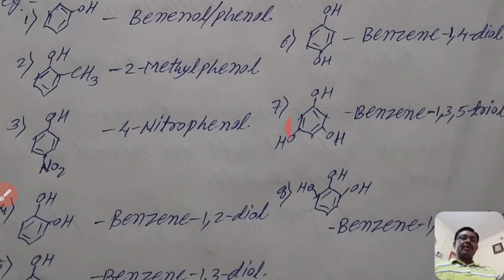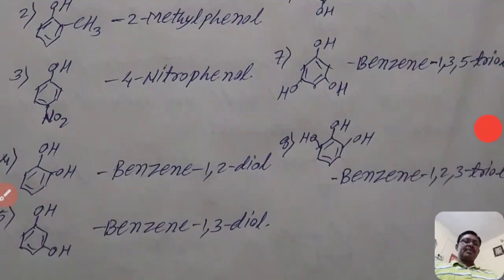There are 3 hydroxyl groups, so write the prefix tri, and for the hydroxyl or alcoholic group, ol, that is 1, 3, 5 triol. The name of that compound is benzene 1, 3, 5 triol.